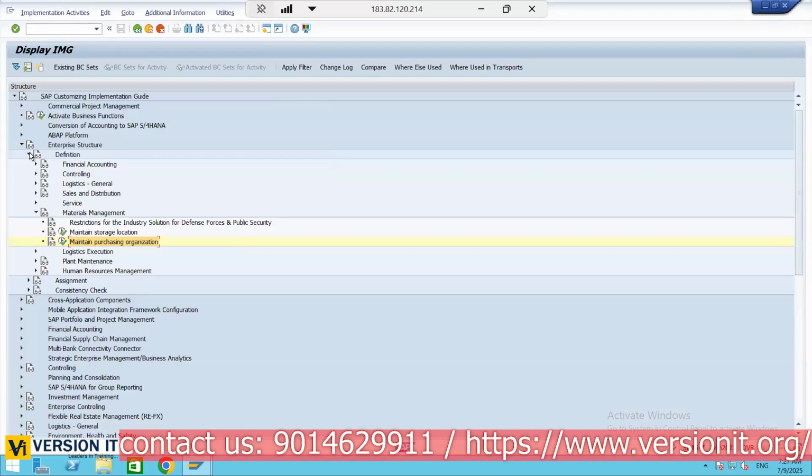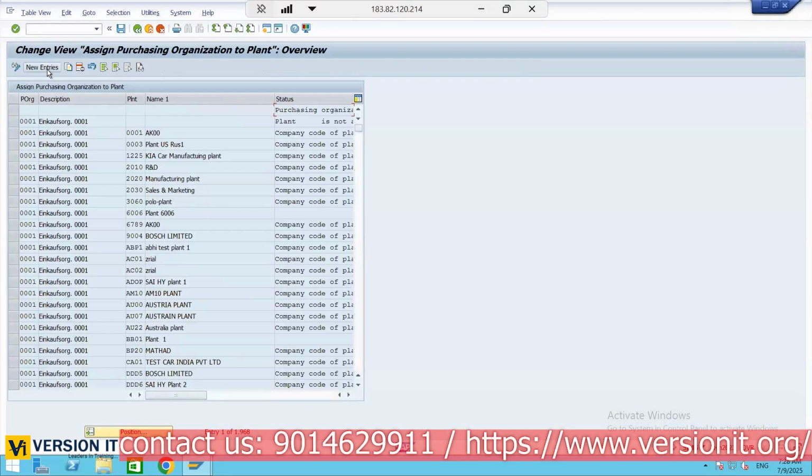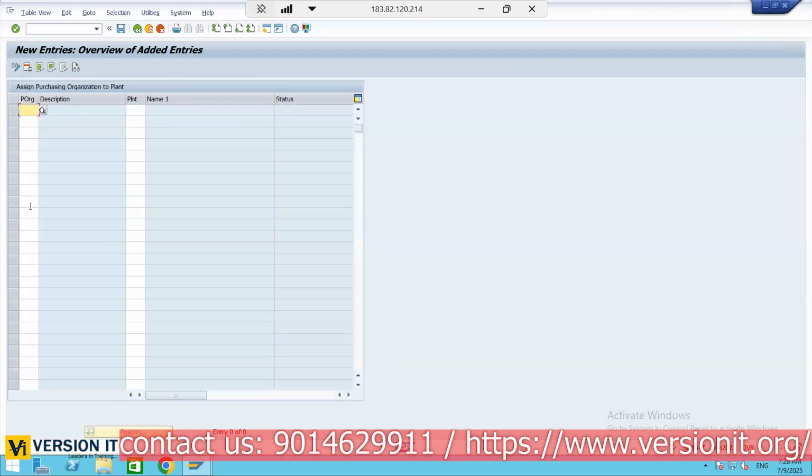Going to assignment, here new entries. So what is our purchase organization? Our purchase organization KIA1 is responsible to purchase for the KIA1 plant. See, plant specific, specifically the plant.